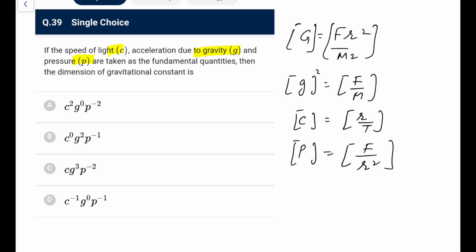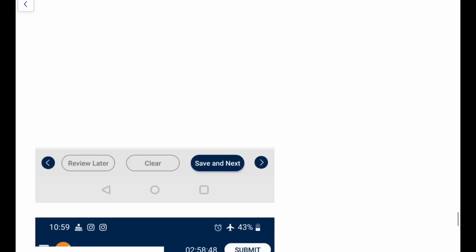Let me check if I am right. So if I do this, c to the power 0, so this goes, and g square, it would be f square by m square, and p to the power minus 1, it will become r square by f. Yes, perfectly you will get. So our logic works. I have just done it by some hit and trial, otherwise the method you exactly know, g proportional to, let's say, g to the power a, c to the power b, p to the power c, and you equate that MLT coefficients.